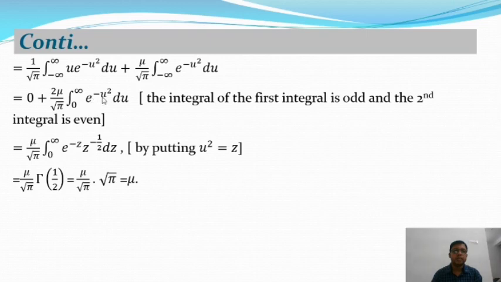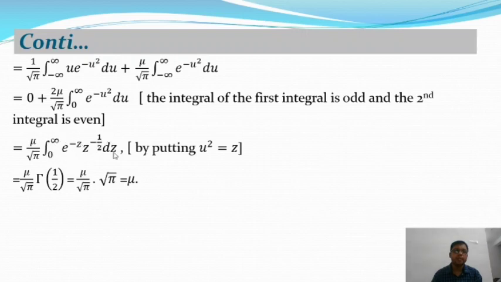And now we put u square is equal to z. Then from the second integration, we will get e to the power minus z into z to the power minus half into dz, and the integration limits remain the same. If we put z equal to 0, then u is equal to 0, and if u is equal to infinity, then z is equal to infinity. So the integration will reduce to mu by root pi, integration over 0 to infinity e to the power minus z into z to the power minus half into dz.